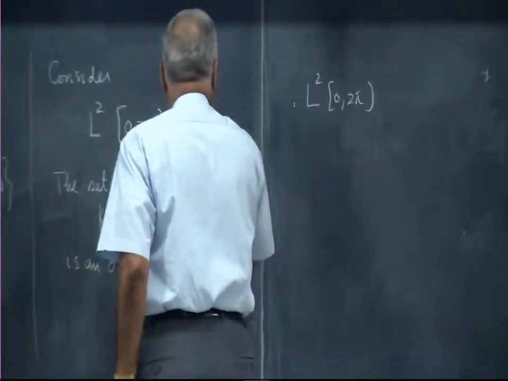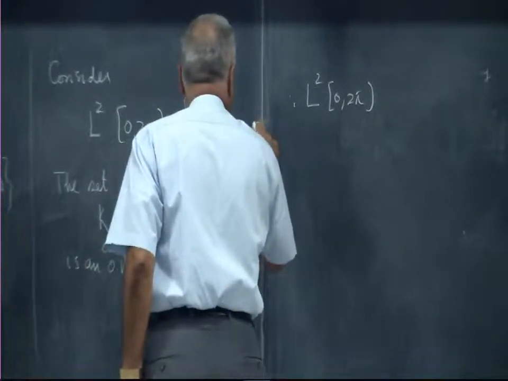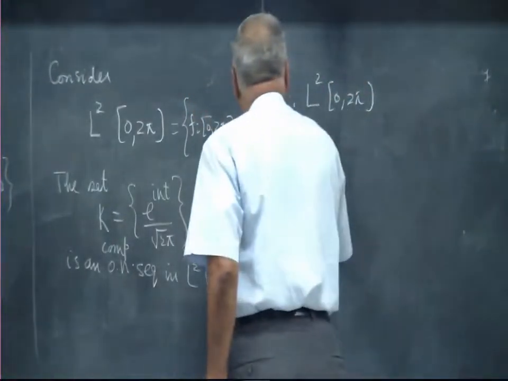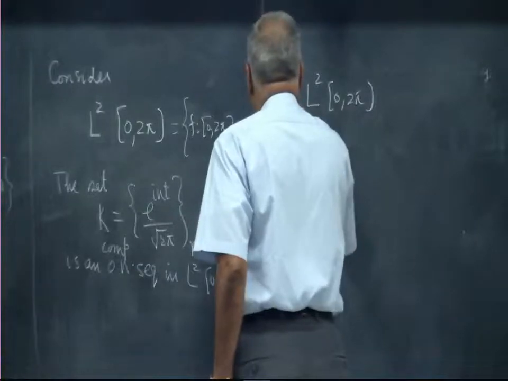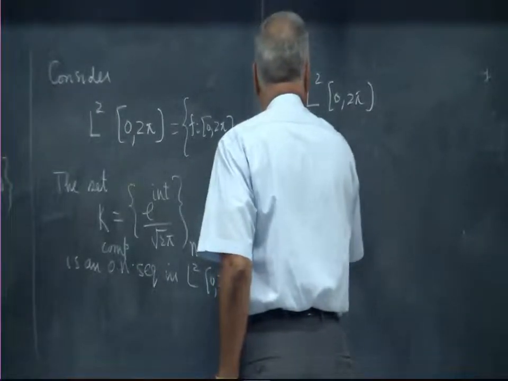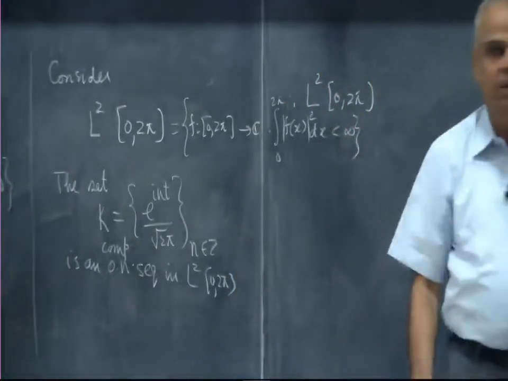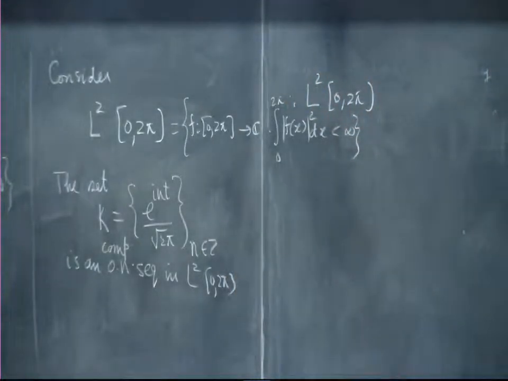Here all those functions which are mapped from 0 to pi to C, such that the integral, now what measure? This is the Lebesgue measure, the usual integration that we do, is less than infinity. So, now we have an L2 space with respect to the Lebesgue measure.